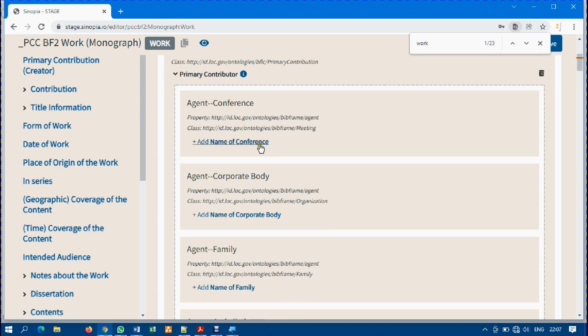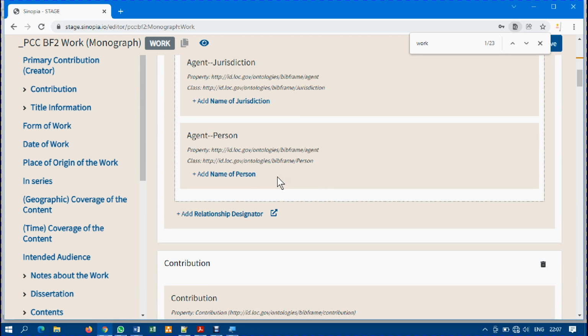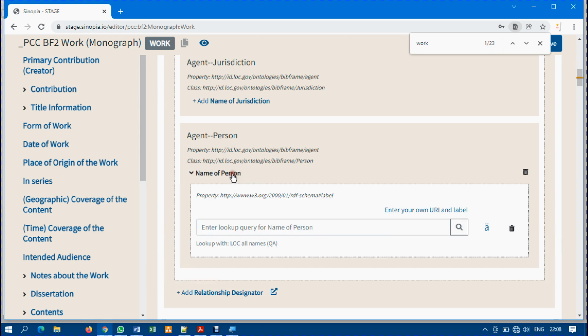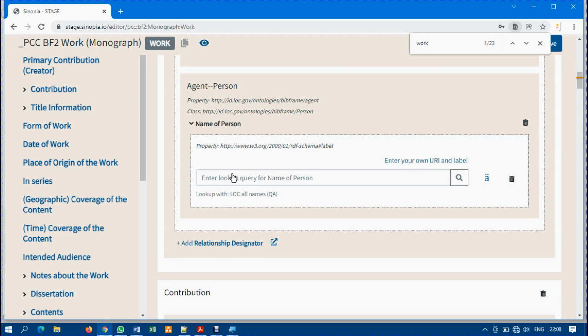To this moment, the data I'm going to provide is not coming from a conference, neither does it come from a corporate body. I'm likely going to use person as an example, like a single author, or even multiple authors. So I'm going to click add name of person. Immediately I click on add name of a person, this column opens up for me.